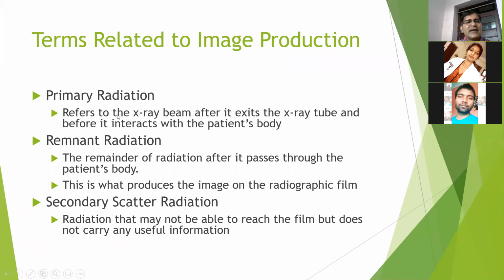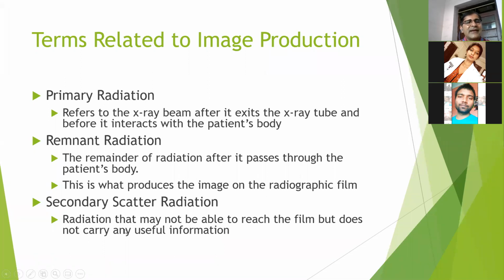After that primary radiation interacts with our body part, some of the radiation is absorbed in the body and some escapes from the body and falls on the X-ray film. That radiation which, after passing through the object, falls on the radiographic film is known as remnant radiation, right?